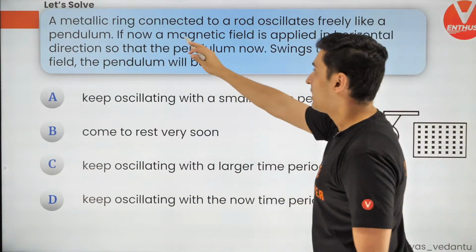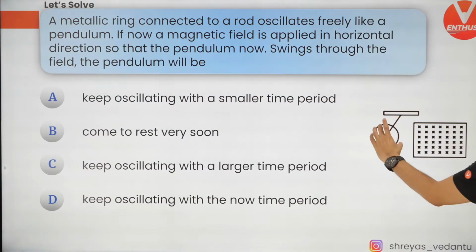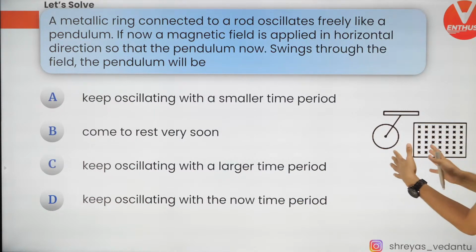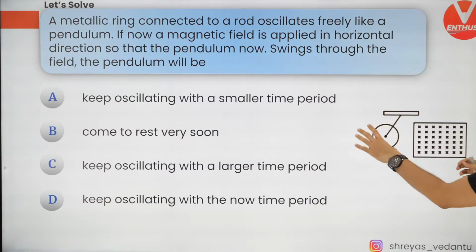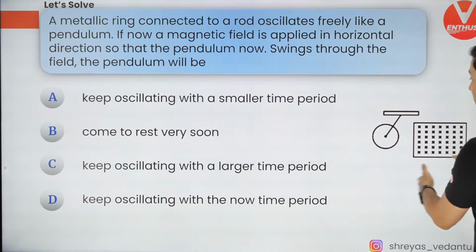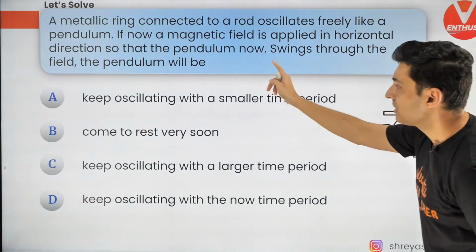Next question. There is a ring attached to a rod and it is freely moving like a pendulum. If there is a magnetic field applied so that the pendulum swings through that region of magnetic field, what do you think will happen?